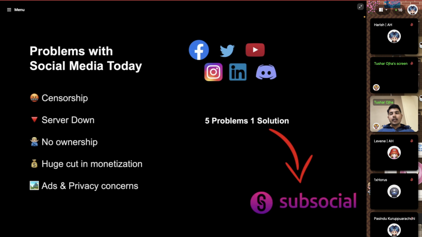That means if you are a full-time YouTuber and YouTube takes down your channel, then all your content is gone. You cannot take your audience with you to a new platform with all your content. So the social graph is very much limited in this walled garden. These are the five problems which are present today, and there's a huge monetization cut taken by these platforms, which you might already be aware of. For these five problems, we have one solution, that is Subsocial.